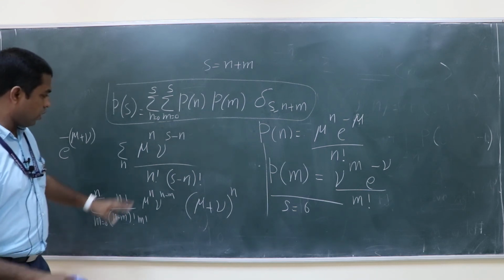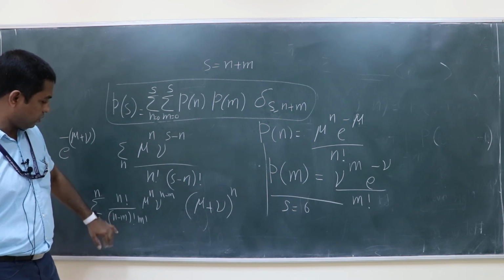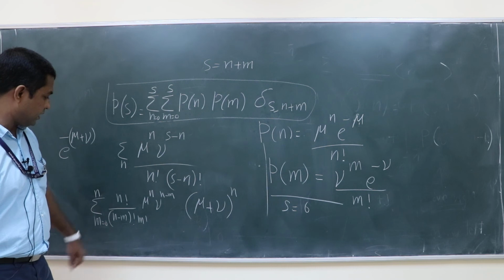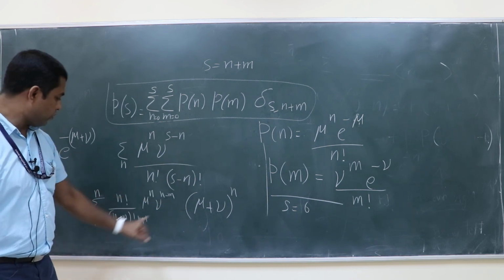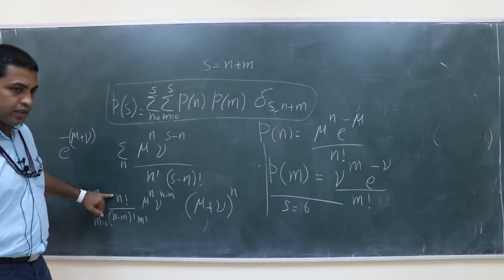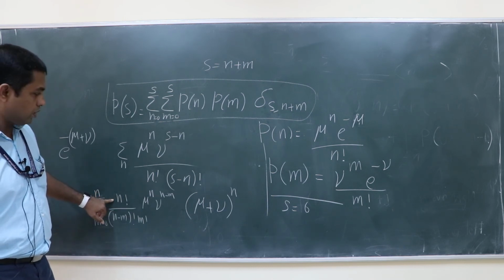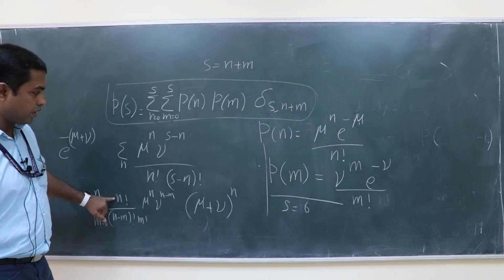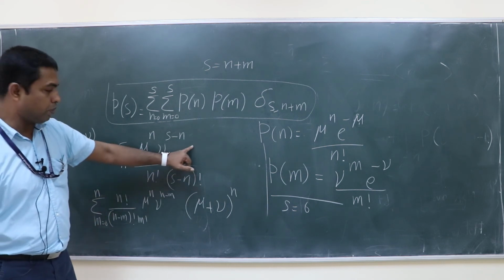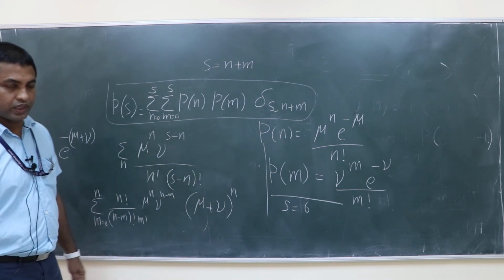Now you see you have all these things. See n minus m factorial, instead of that s minus n factorial. So instead of s you are having n here. And instead of n, m. Then m factorial. The only thing missing is the numerator, one n factorial is missing, right? So what you should do is you multiply s factorial and divide with s factorial.